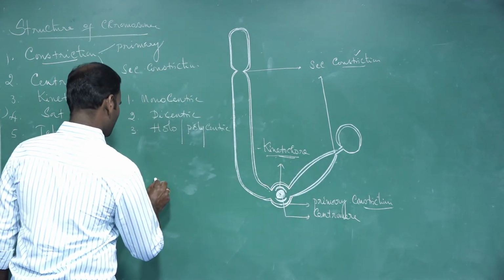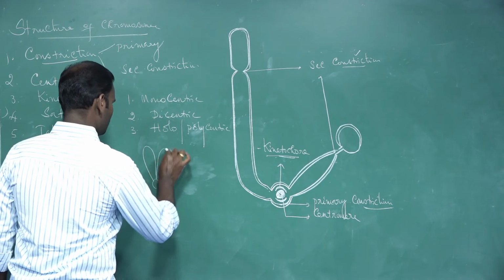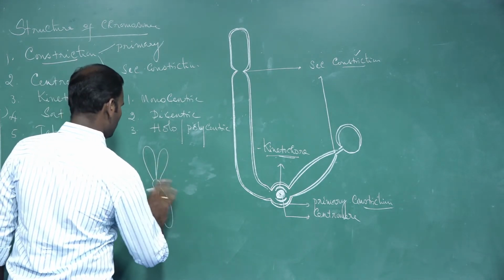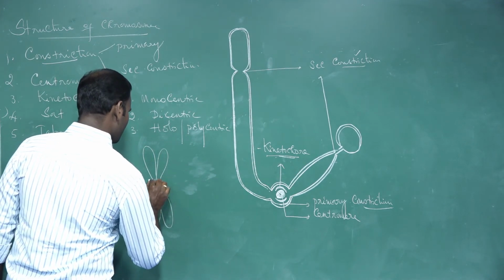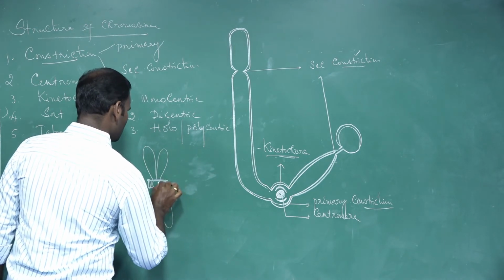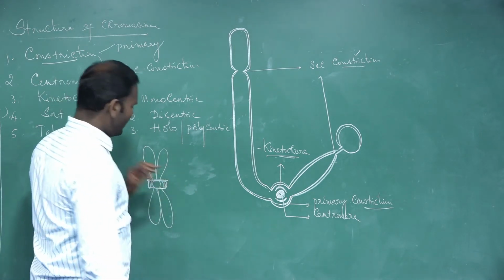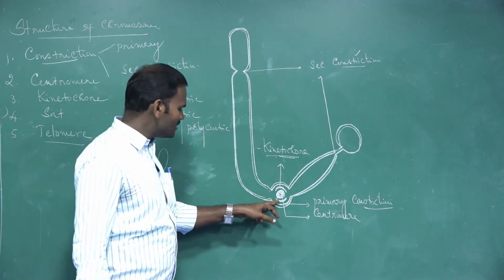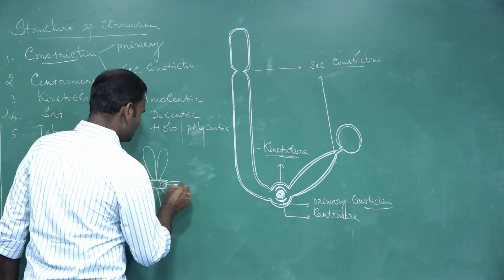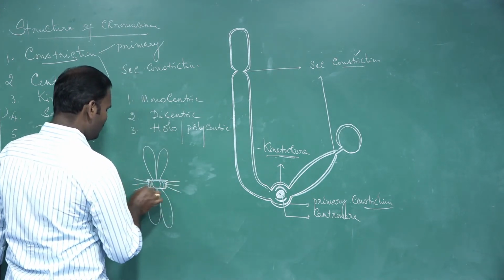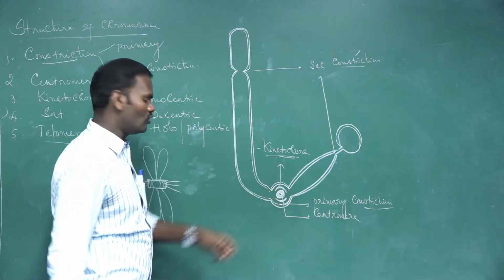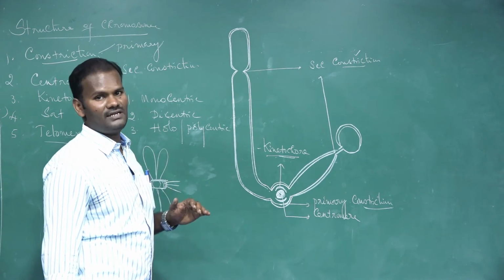See, it is a chromosome centromere. These are called kinetochores. So what do you mean by kinetochore? These are the regions of the chromosome where the spindle fibers get attached. The spindle fibers are attached not in the centromere, but in the kinetochore during mitotic cell division.